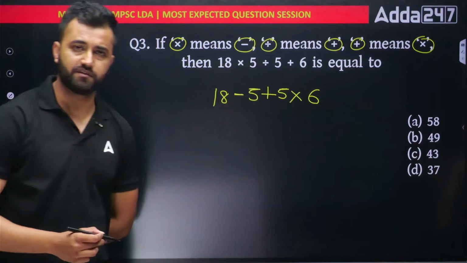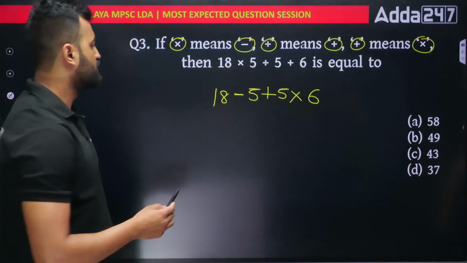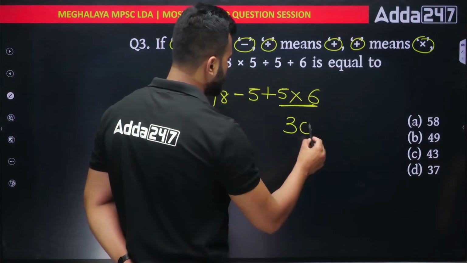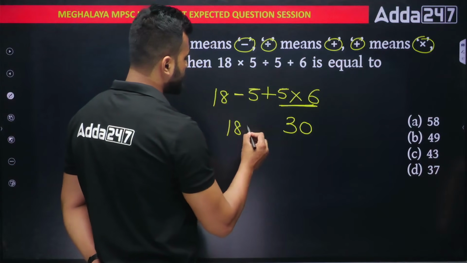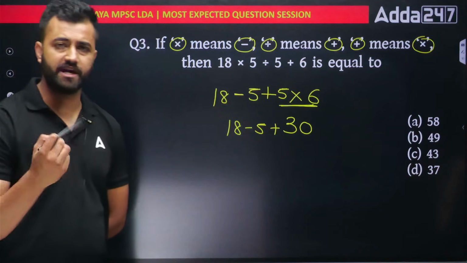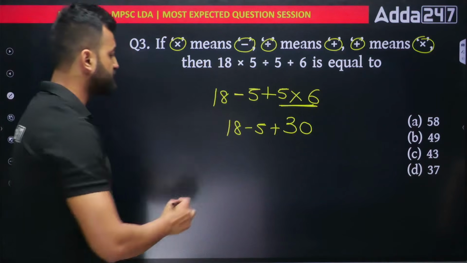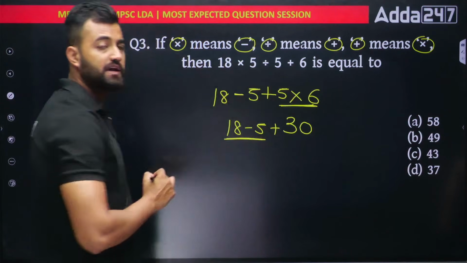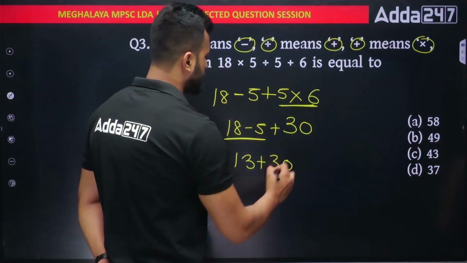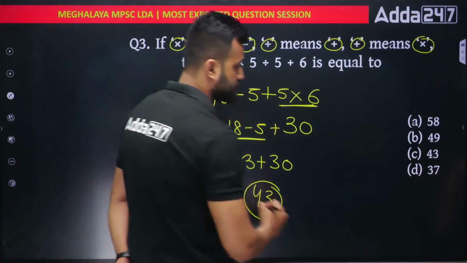So use the BODMAS rule. In mathematics, we have BODMAS rule. Whenever you see such expression, first you have to multiply them. 5 6s are 30. Okay. Then we have 18 minus 5 plus 30. Next, whenever you have subtraction and addition, always do it from the start. That means from this part. 18 minus 5 would be 13. So write 13 plus 30, which is going to be how much? 43. And that is my option number C.